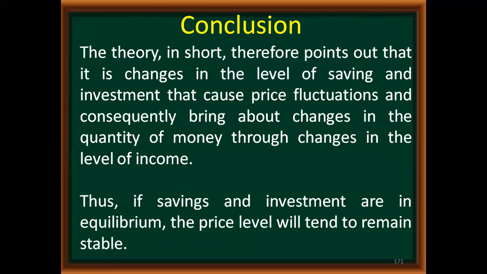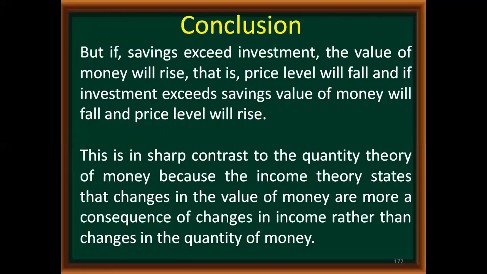That is what I told you in the beginning. As long as your saving and investment are equal, there will be stability in the economy, or a static condition will prevail. But if saving exceeds investment, the value of money will rise. That is, the price level will fall. And if investment exceeds saving, the value of money will fall and the price level will rise.